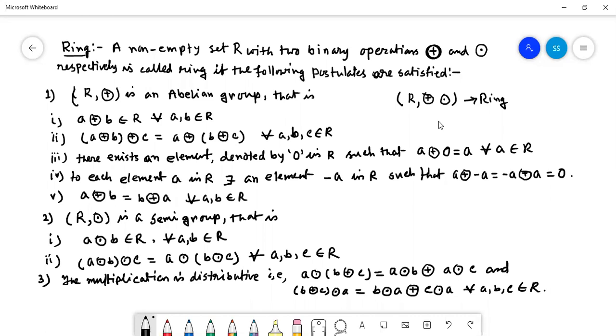So a ring has 5 and 2 is 7, and 1 makes 8 properties. Now moreover, if with respect to dot the ring holds an identity element, that means 1 belongs to R, then it is called a ring with unity. Ring with unity. So we are going for the definition of ring with unity.